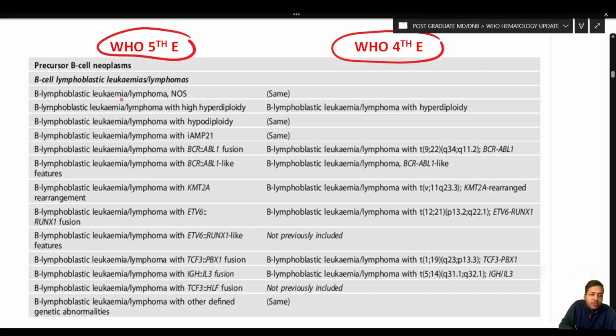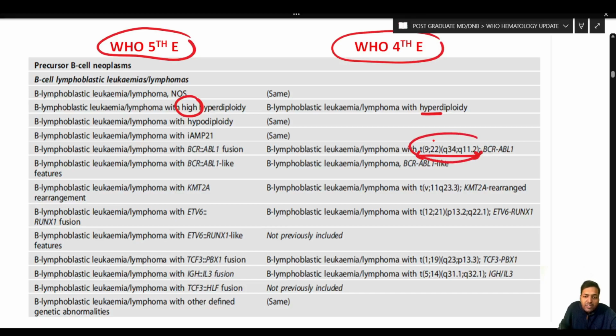For example, B lymphoblastic leukemia lymphoma with hyperdiploidy was there, but they have added high hyperdiploidy as one term. Also, you are going to see one important thing, that in the current 5th edition they have laid more stress on the molecular events rather than the cytogenetic events.